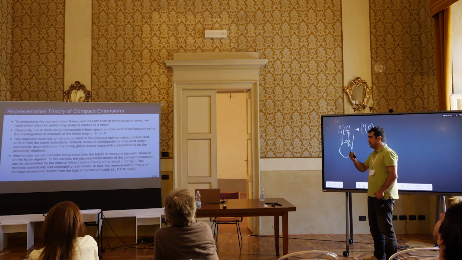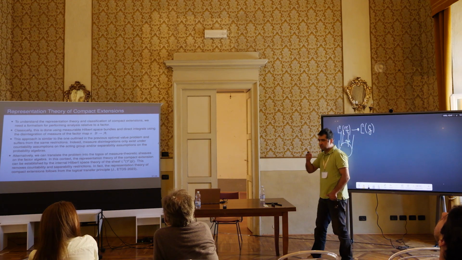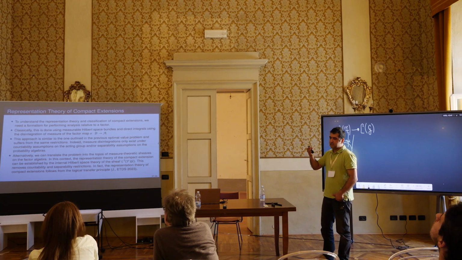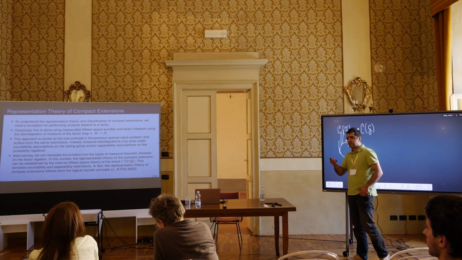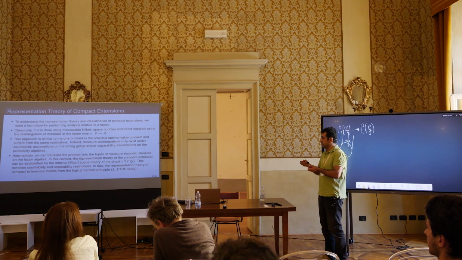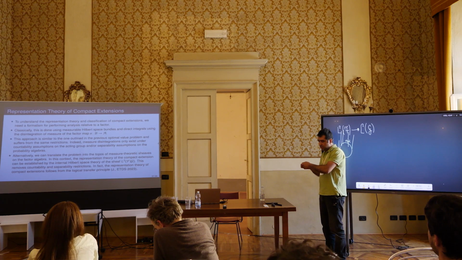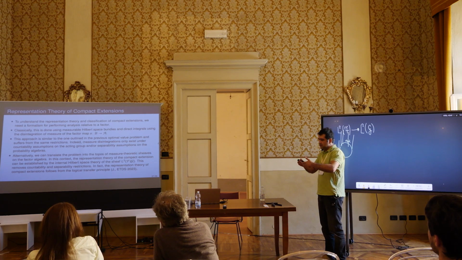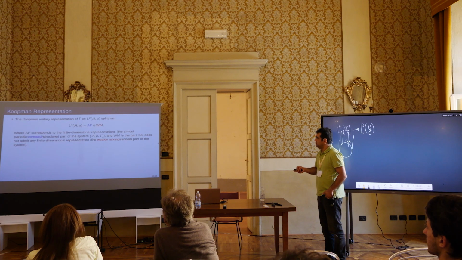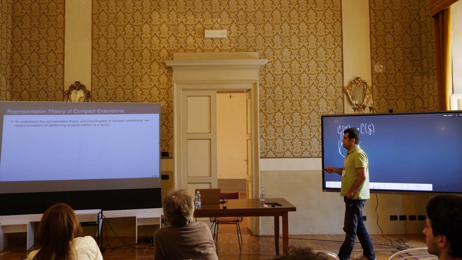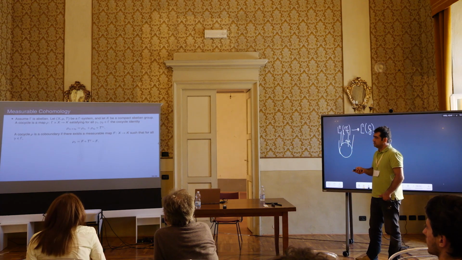And basically, given that we have a logical transfer principle, this representation theory of compact extensions just directly follows from the internal logic of this topos, from basically this classical decomposition.